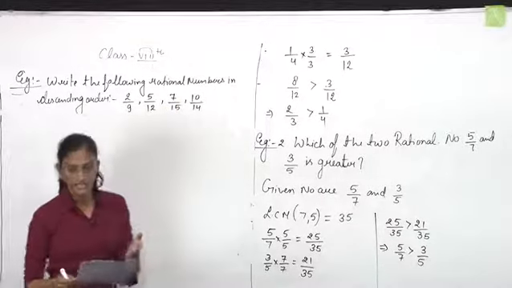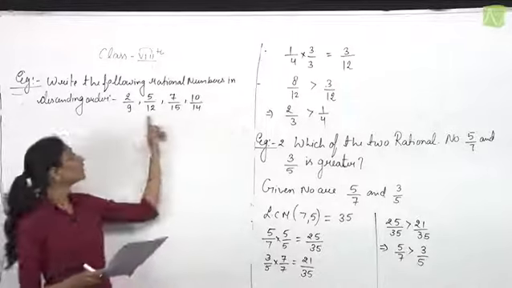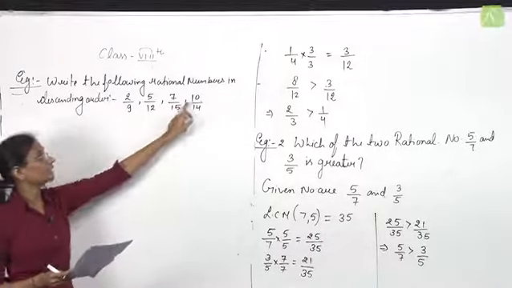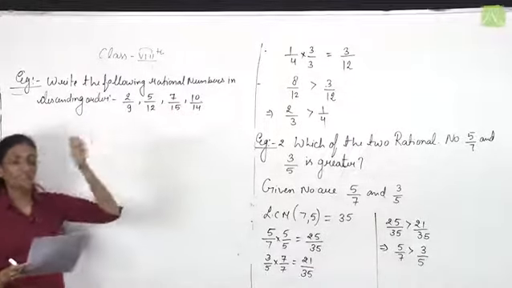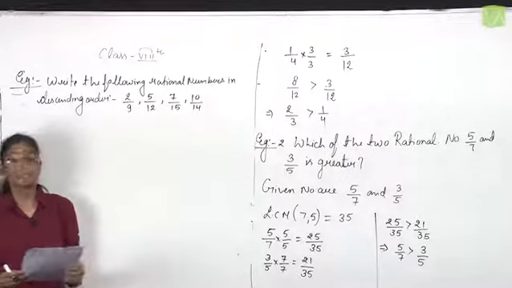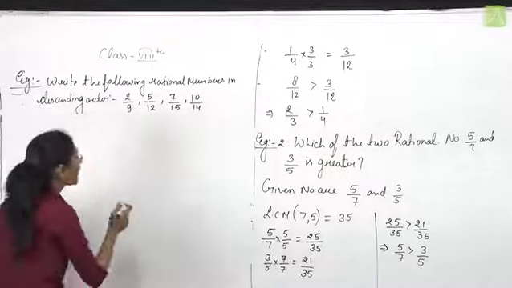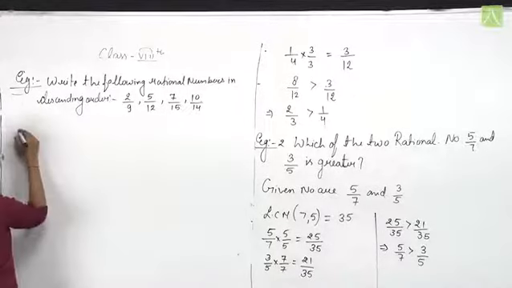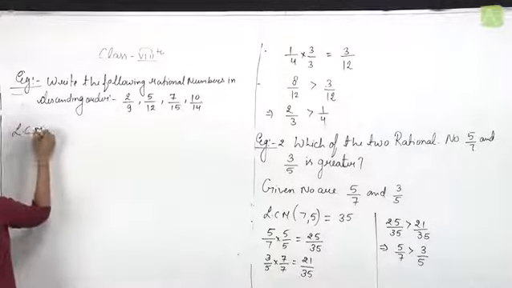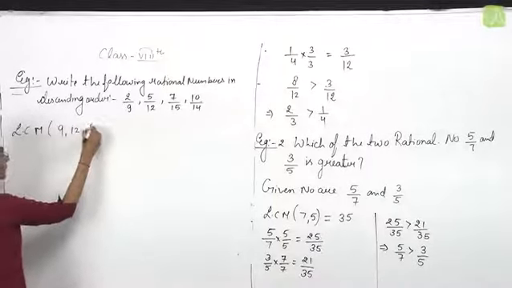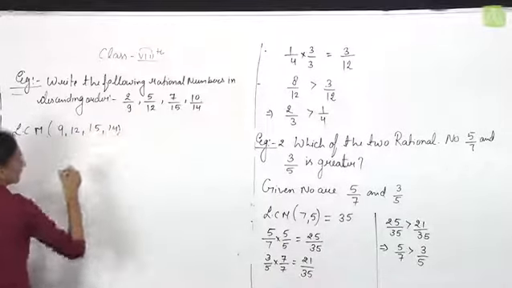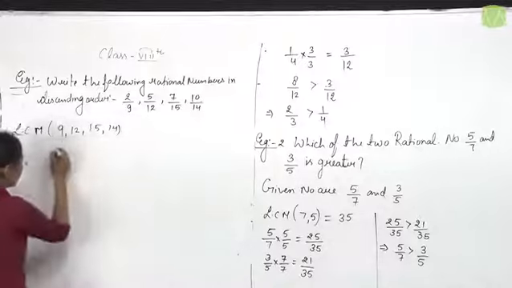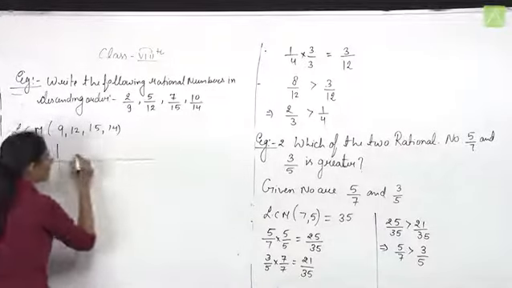4 rational numbers are given: 2 by 9, 5 by 12, 7 upon 15, 10 upon 14. You need to arrange the rational numbers in descending order. So first we need to calculate the LCM of the given denominators. LCM of 9, 12, 15 and 14. LCM will be calculated with the method of prime factorization.